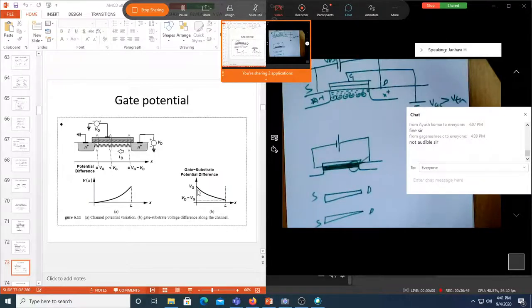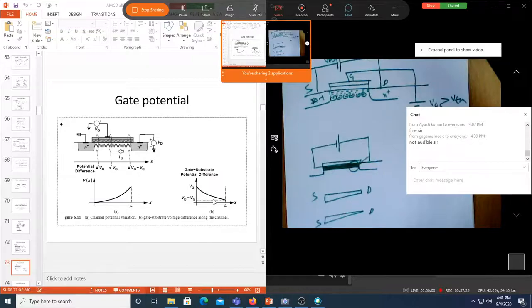Jahnavi, can you see the voltage? When I say this is x, it is the dimension. At the source side, the voltage is more. When you are moving towards the drain side, this is actually the potential. Can you see the potential keeps reducing? Yes, sir. This potential reduction will make sure that there is not sufficient charge available at the drain side for a channel to form. So when there is no sufficient potential at the drain side, you will not find a channel being created at the drain side.